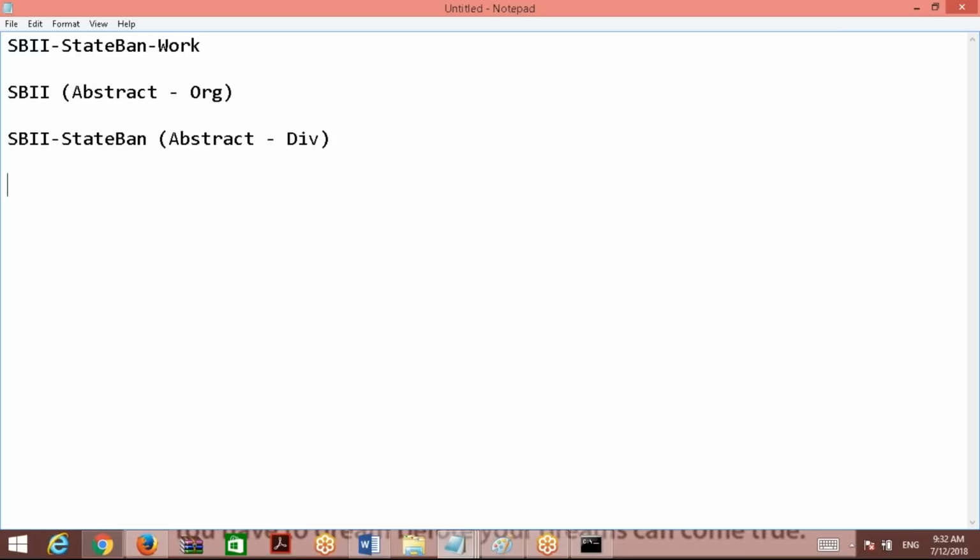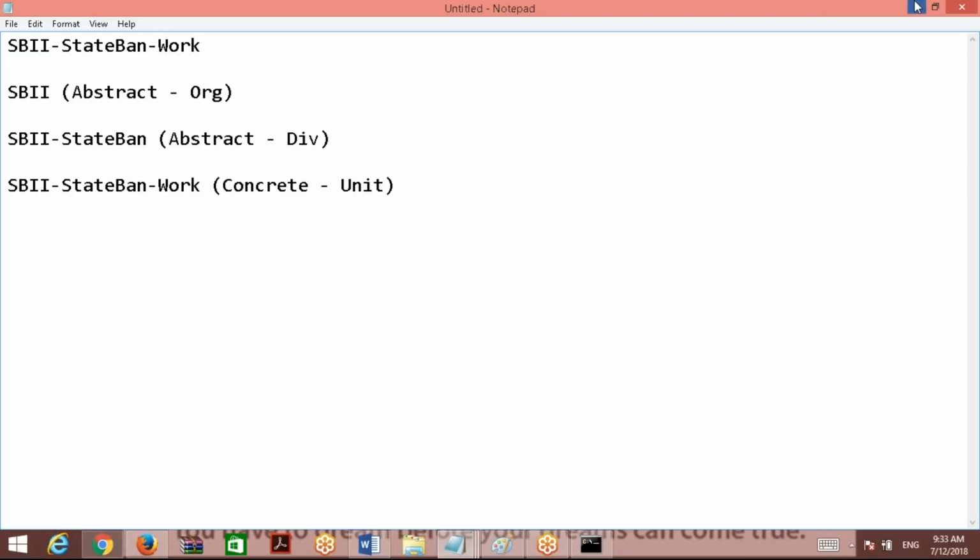SBI, State Bank, work. If you see, organization and division have meaningful names, SBI, SBI Bank, something like that. But for unit, if you see, it has been given a different name. What type of class is it? Concrete class, and it is unit level. And the name is given as work. Is it meaningful or not meaningful? Why is it meaningful? Because it is where your work will actually be processed.